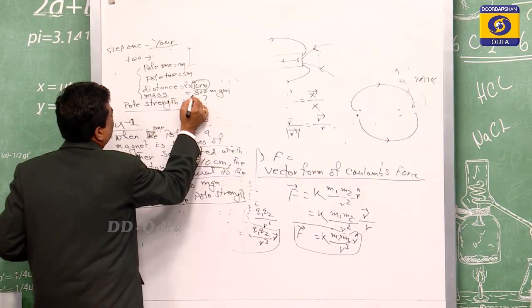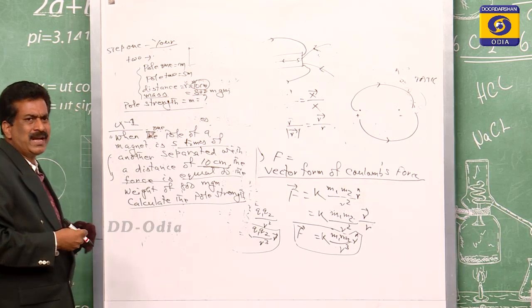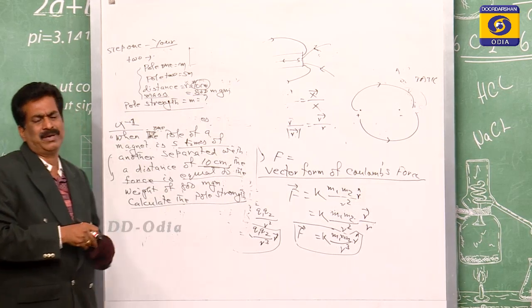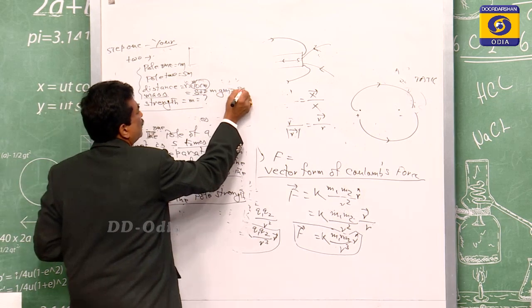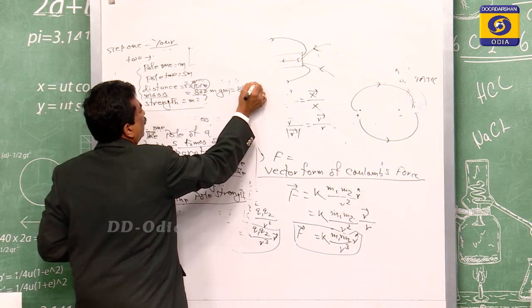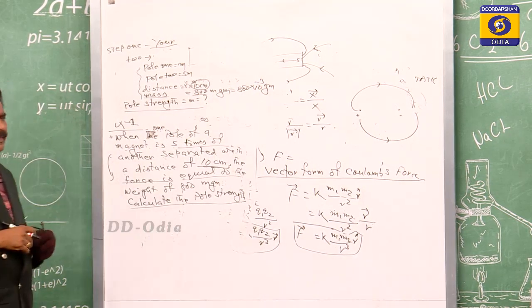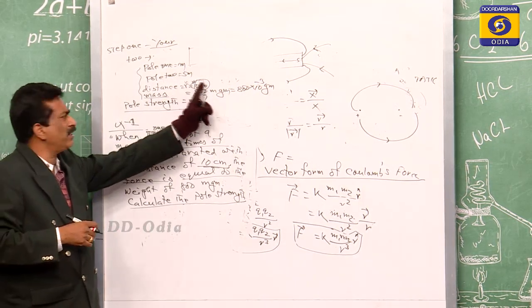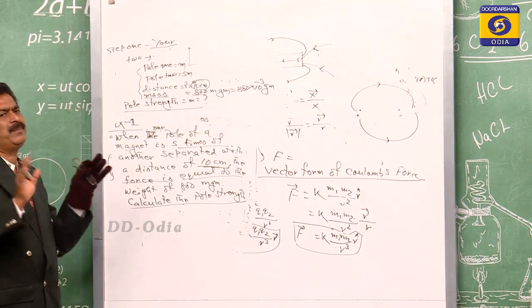For the mass, that is 800 milligram. Milli means 10 to the power of minus 3 of a gram. This is the CGS centimeter, this is the gram, so they are in the same unit.